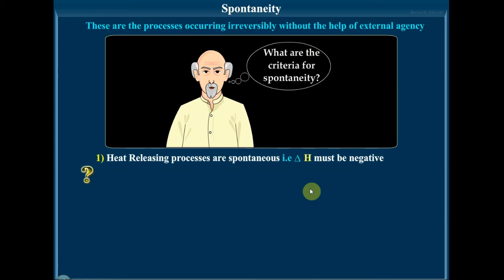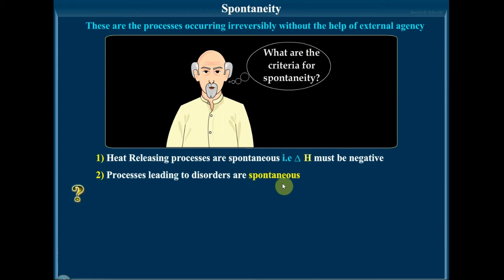So a study of the above processes does not allow us to consider the negative value of delta H as the criterion of spontaneity. And hence we have to explore another missing factor. There is some other factor which might be the criterion of spontaneity. So what is that second criterion of spontaneous reactions? The second point written here is that processes leading to disorder are also found to be spontaneous.